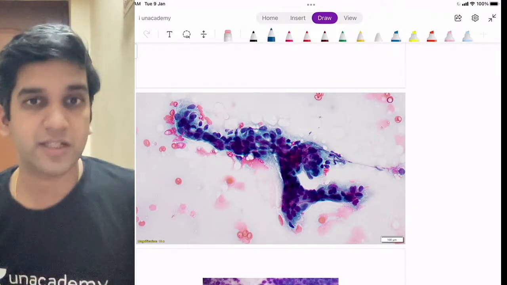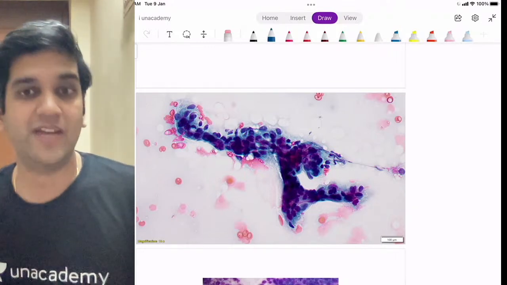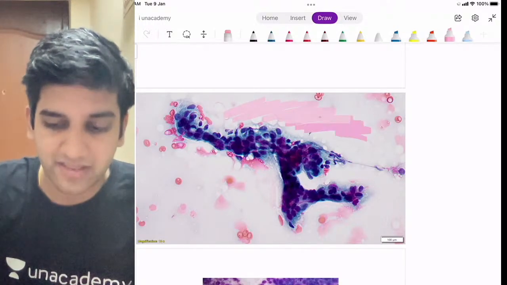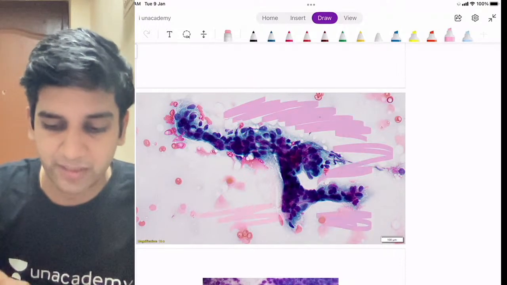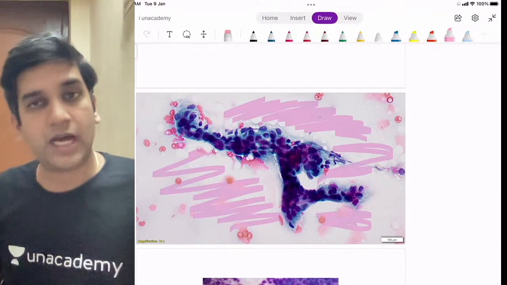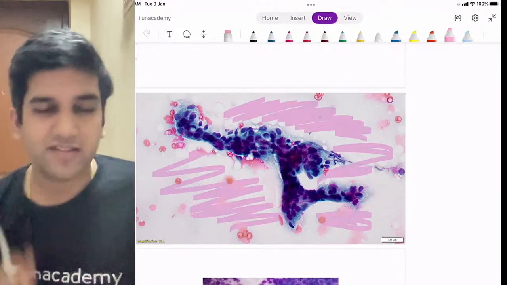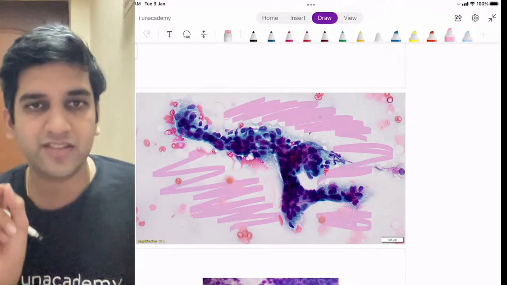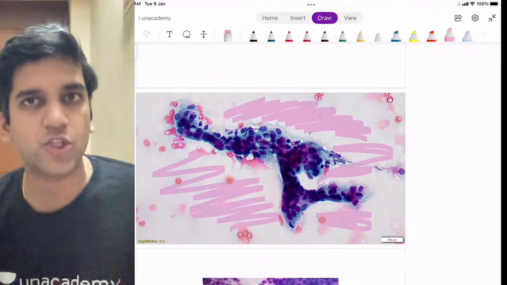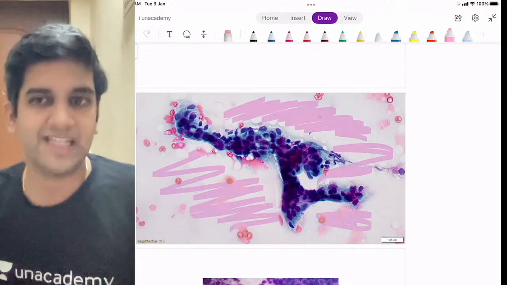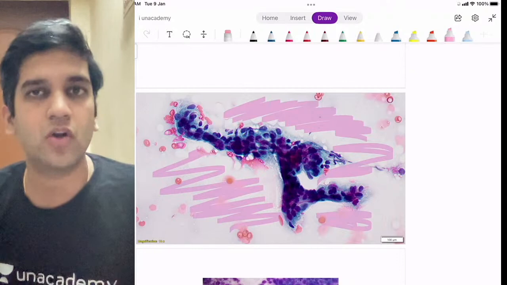Does it look like a compressed duct? Just to envision, in the real patient, I'll have lots of stroma here. Since I don't get stroma in FNAC, this is how it looks. So the epithelium alone comes outside. Looking at this epithelium, just tell me, very basic ideology: can I call this a cohesive cluster or a discohesive cluster? Just basic things. Are all the cells together or all the cells separated?